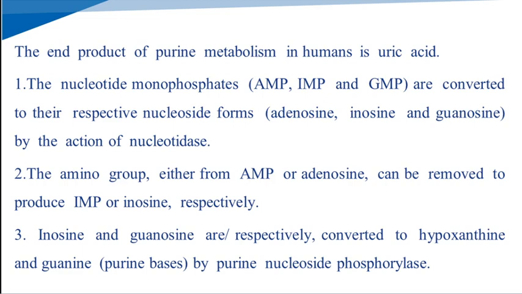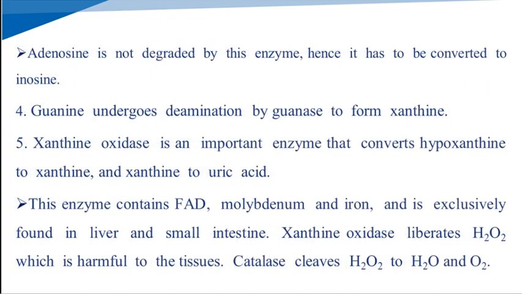Inosine and guanosine are converted into hypoxanthine and guanine with the help of the nucleoside phosphorylase enzyme. Adenosine is not degraded by phosphorylase, hence it is converted to inosine. Then inosine is converted into hypoxanthine with the help of phosphorylase.